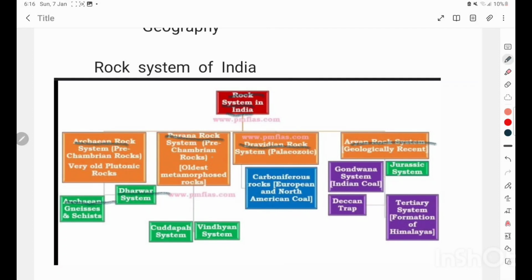system, Dharwar system. Purana rock system is divided into 2 parts: Kadapa system, Vindhya system. Dravidian rock system is divided into 1 part: Carboniferous rock system. Aryan rock system is divided into 4 parts: Gondwana system, Jurassic system, Deccan Trap, Tertiary system.